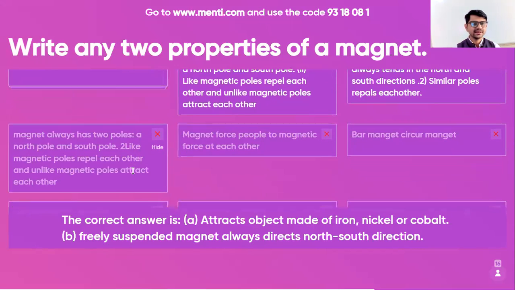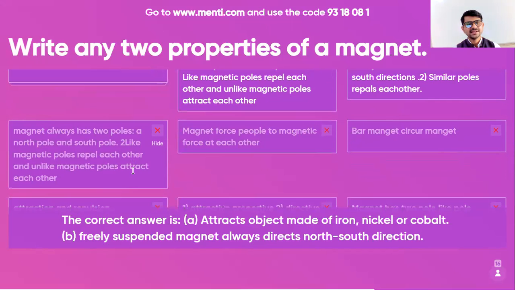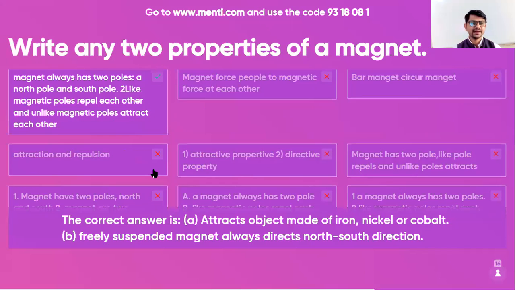Next time I will not correct it. Magnet always has two poles, north pole, south pole. Like magnetic poles repel, unlike attract. Correct. Magnetic force, people to magnetic force at each other. What does that mean? Bar magnet, circle magnet. Attraction and repulsion, these are only one property, not two. Attractive property, directive property. What is this directive property?